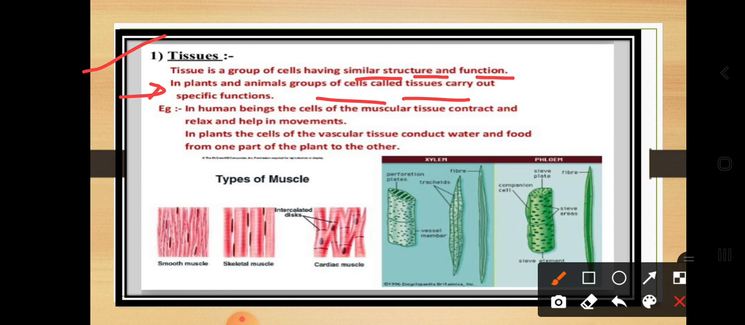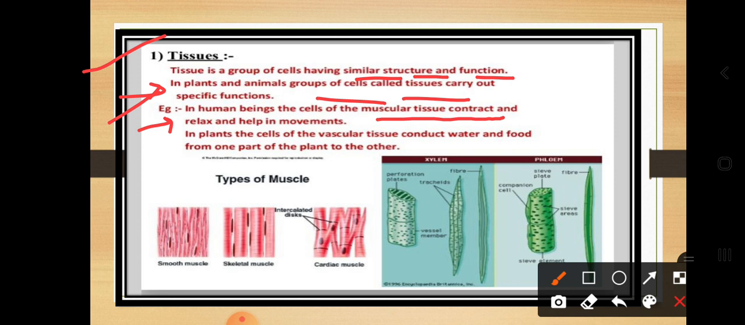Other concepts are there which we are going to learn in the first year syllabus. As per your syllabus, only two things we have to cover here, that is animal tissues and plant tissues. For example, in human beings the cells of the muscular tissues contract and relax to help in movement. So in human beings or in plants, varieties of cells are there, or you can say groups of cells which we consider as tissues.